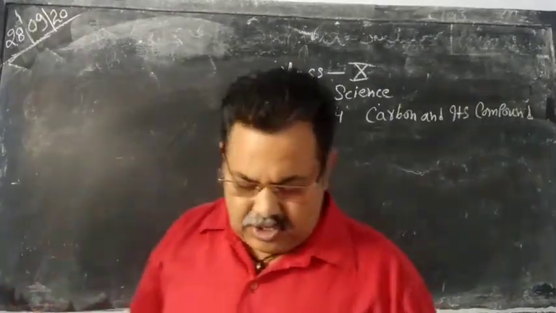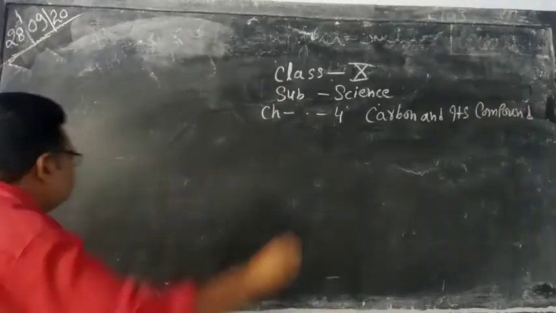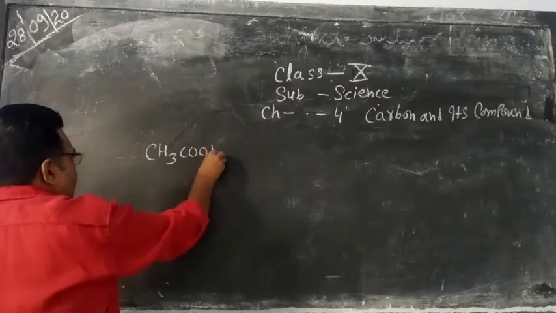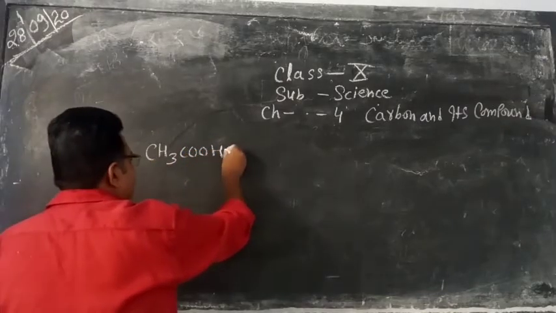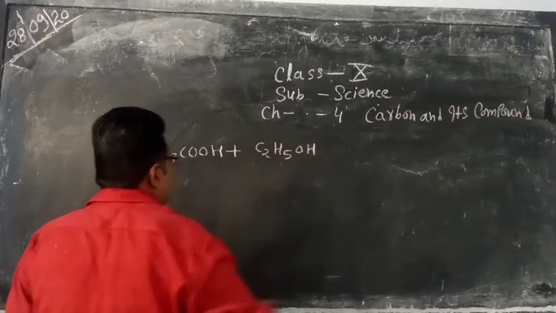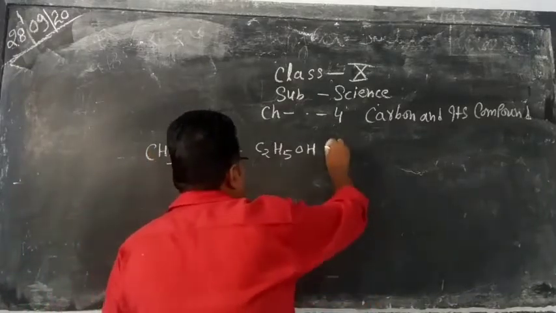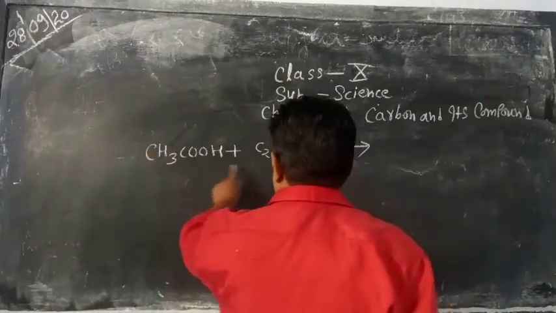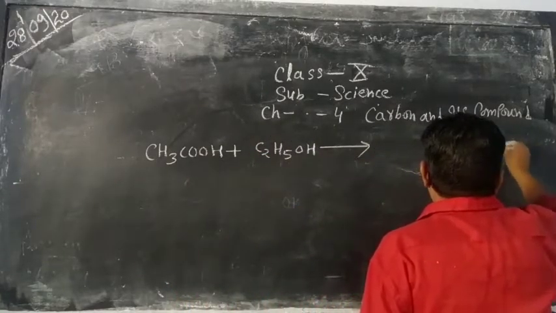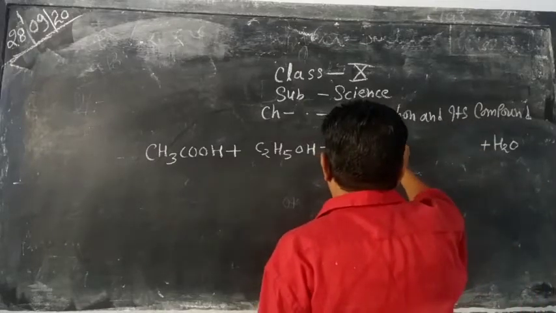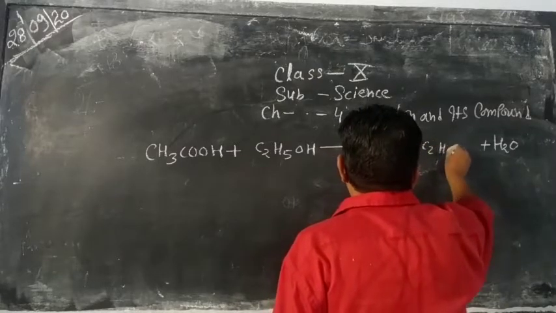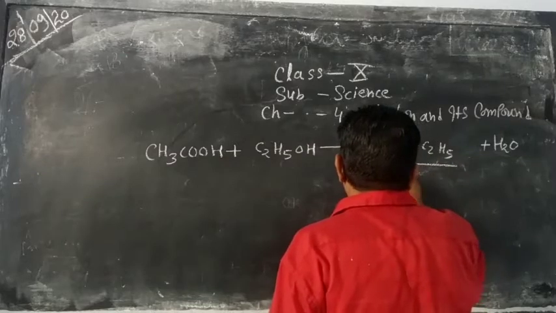Let's see: CH3COOH, this is acetic acid, and C2H5OH, this is alcohol. When alcohol reacts with acetic acid, removal of water takes place and ester is obtained, CH3COOC2H5. So this is known as ester.